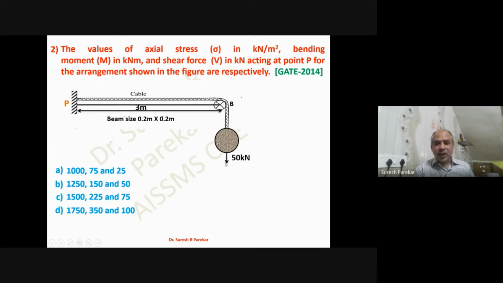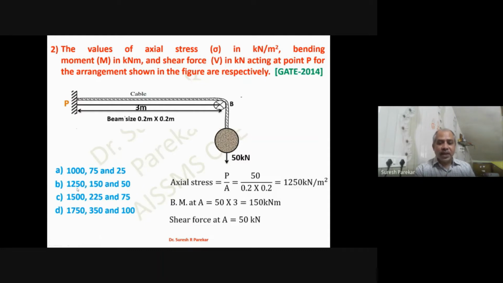Now we have shear force. So 50 will be the shear force at P, the reaction will be 50, and for moment we have 50 into 3. So we have fixed end moment of 150. So actually I do not need to calculate all. Once I have 1250, which is in B only, I have option B.